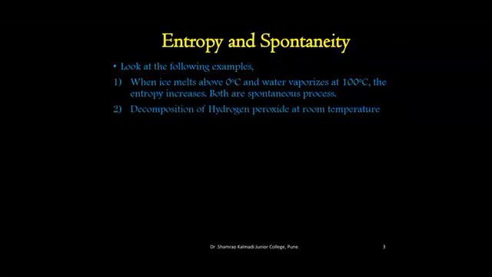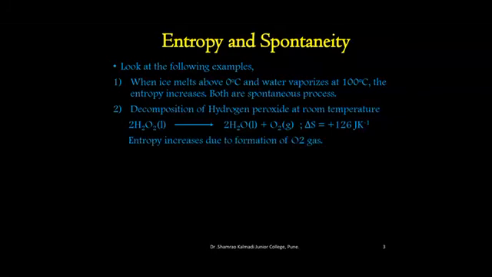Decomposition of hydrogen peroxide at room temperature: 2 H2O2 gives 2 H2O plus O2 gas. Delta S is equal to plus 126 joules per Kelvin. Entropy increases due to formation of O2 gas.